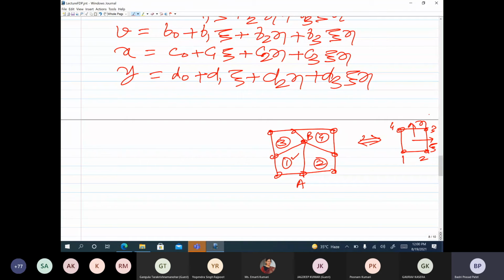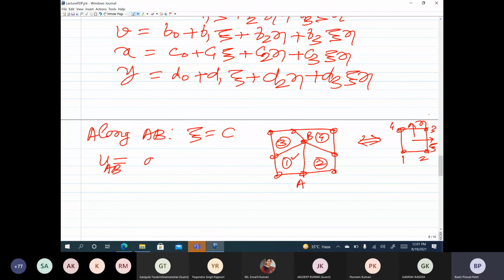There also xi is equal to constant. So when we move along AB, whether within element 1 or element 2, xi is going to be constant.